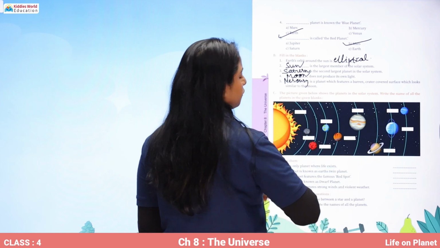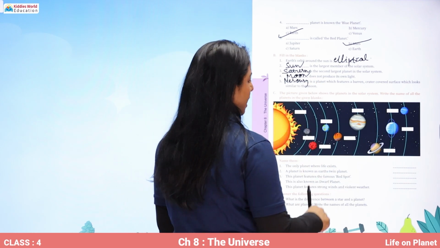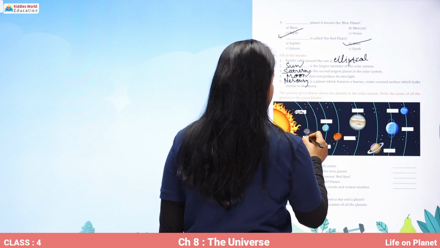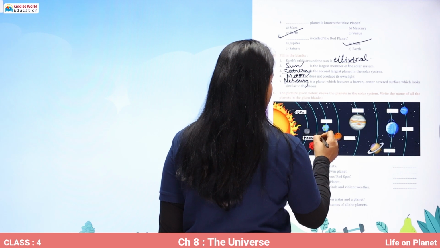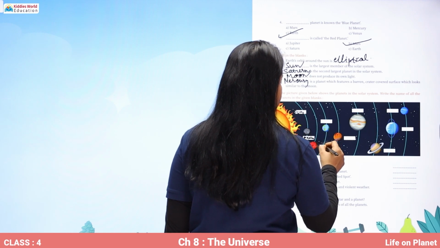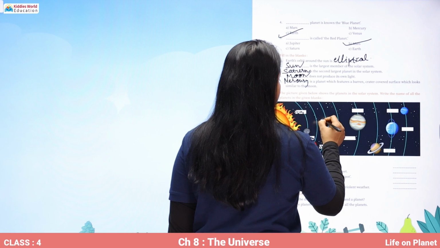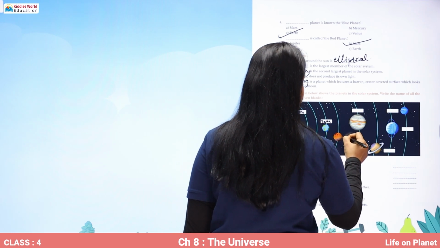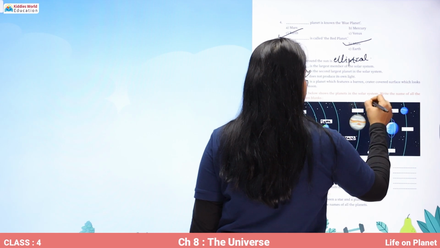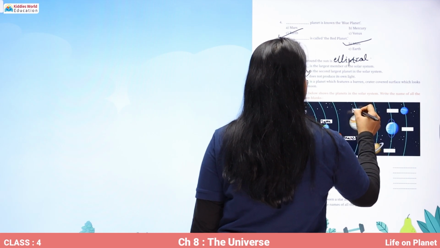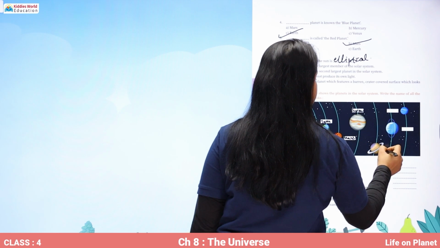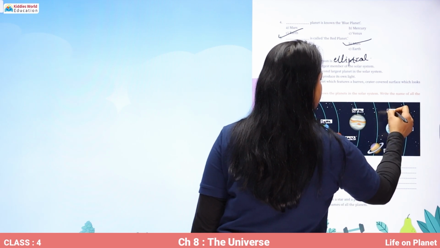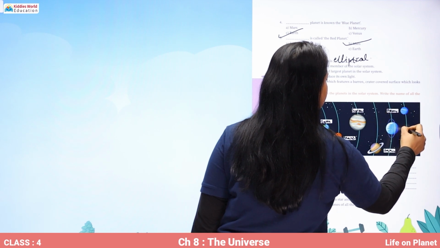This is a picture of our solar system. Let's name all the planets. So this is Sun, Mercury, Venus, Earth, Mars, Jupiter, Saturn, Uranus, Neptune.